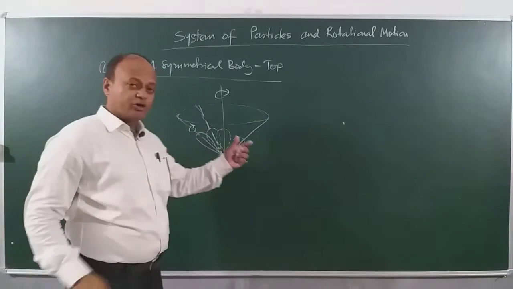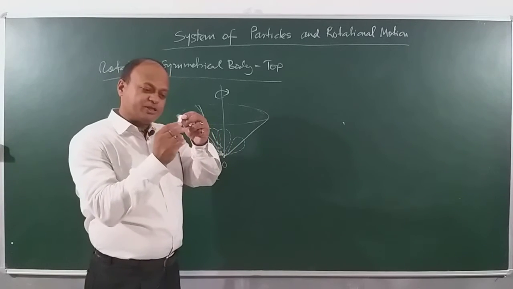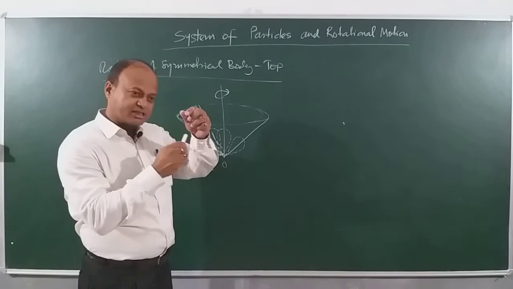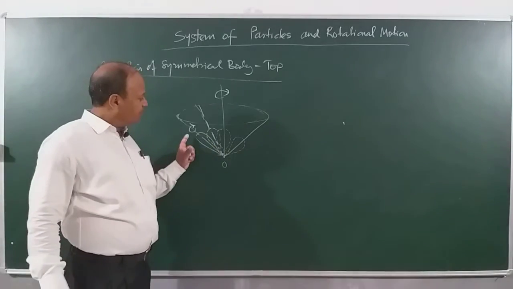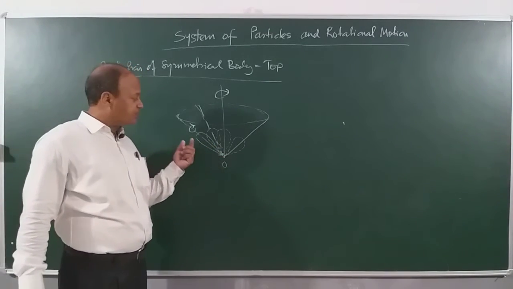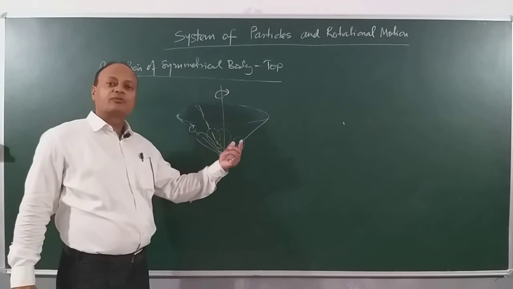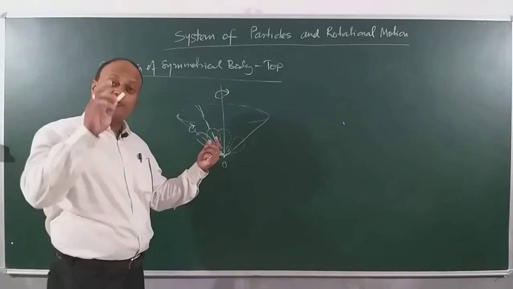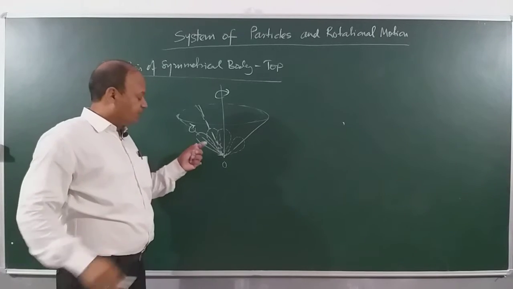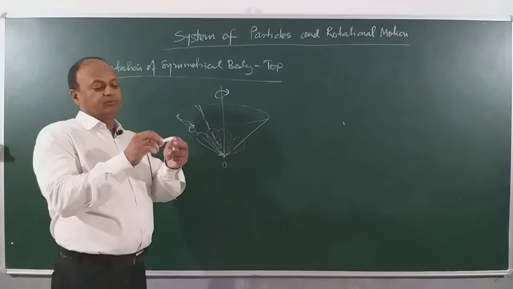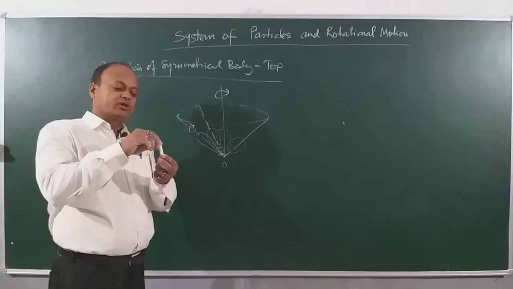This is a very special rotation in which the top is spinning, but at the same time describing a cone. So this special method of rotation in which the axis of rotation also rotates. The instantaneous axis is variable. See, the cone is here, the top is here and it is going like this.